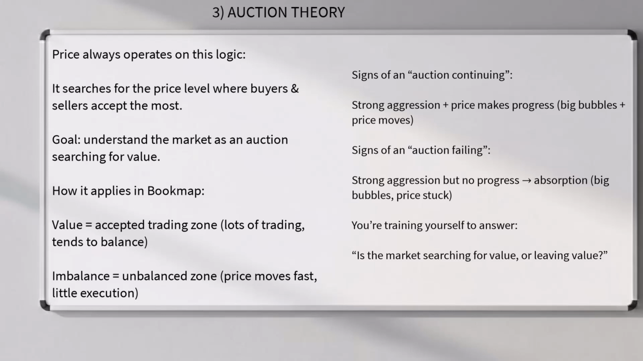Signs of an auction continuing. Strong aggression plus price makes progress. Big bubbles plus price moves. Signs of an auction failing. Strong aggression but no progress implies absorption. Big bubbles, price stuck. You're training yourself to answer, is the market searching for value or leaving value?